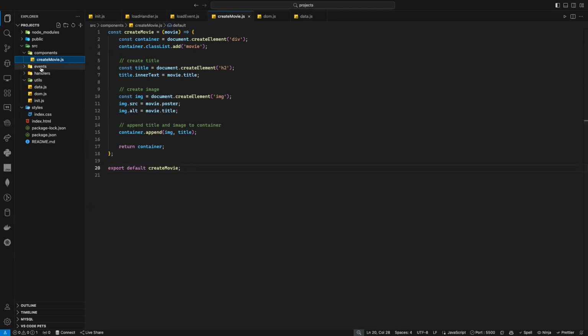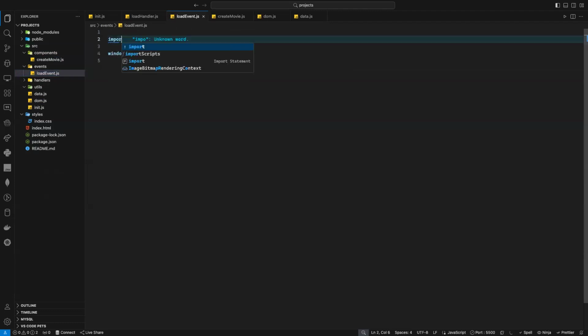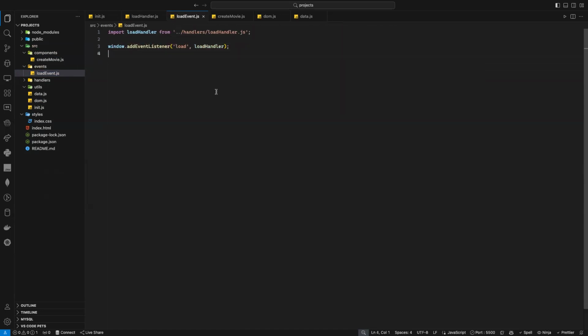So if I go now to my event, do I need something here? Yes, I do. What do I need here? Handler. I need the function load handler, right? Because I don't have it. I can just say import load and VS Code will help you. Because I need this function here. If I don't have that function, it will say function is not defined. So now I'm importing my handler here. It will be nice. Okay, let's go to my handler.